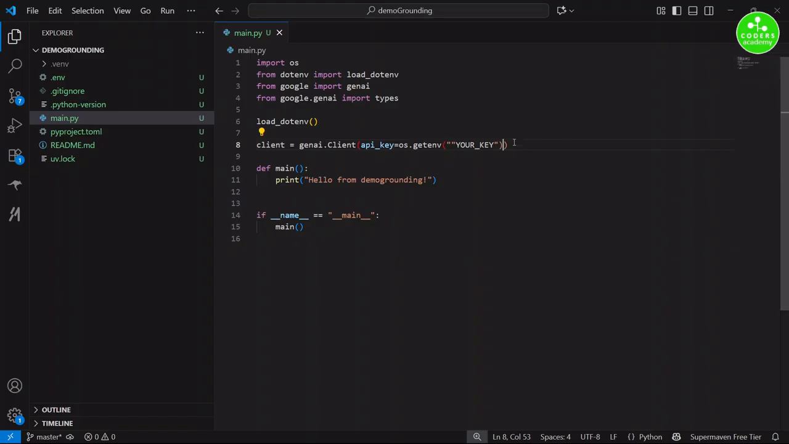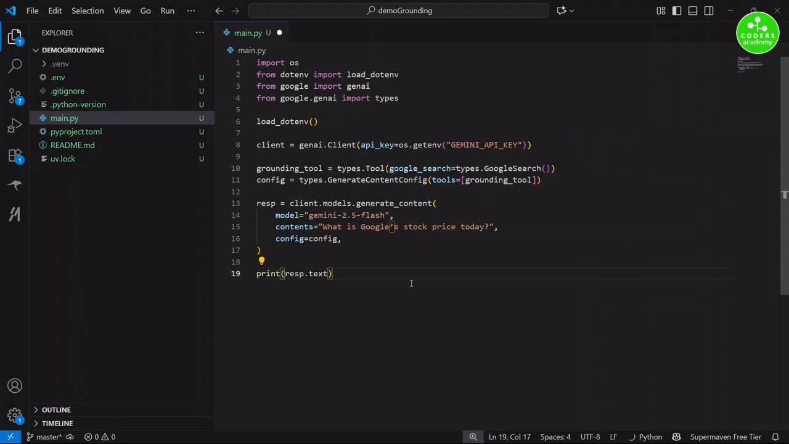So os.getenv, and provide the name of the key that you have given there. In our case, this is going to be GEMINI_API_KEY. Now we have a client available with us. Next we will create something called a grounding tool. This grounding tool should contain Google Search as one of its tools. You can have various other options around maps and other things.